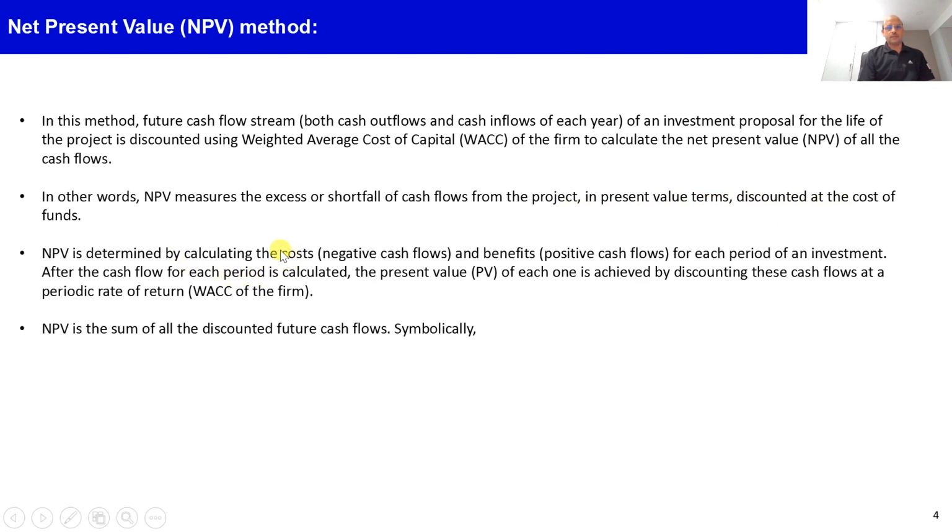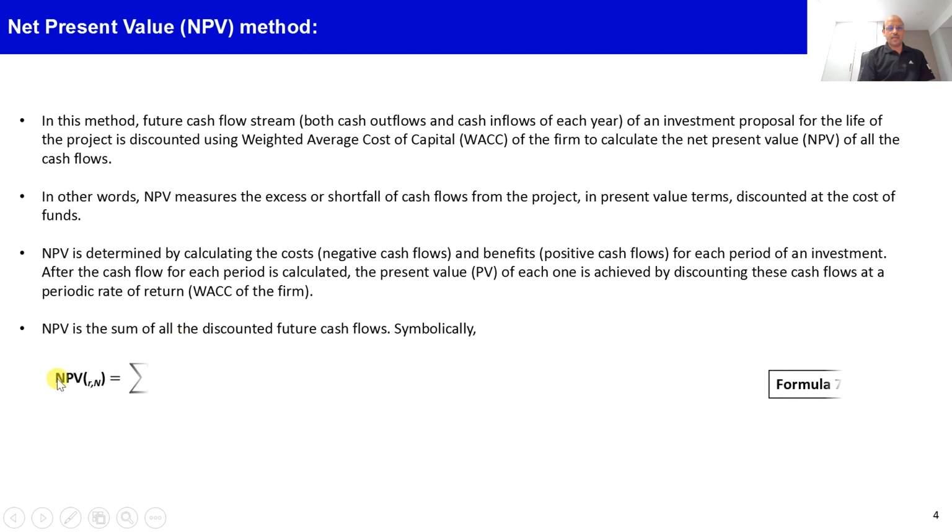It is calculated by discounting the future cash flows, both negative cash flows as well as positive cash flows, by using the appropriate discounting rate. What that appropriate discounting rate is, I will explain in more detail in subsequent slides.